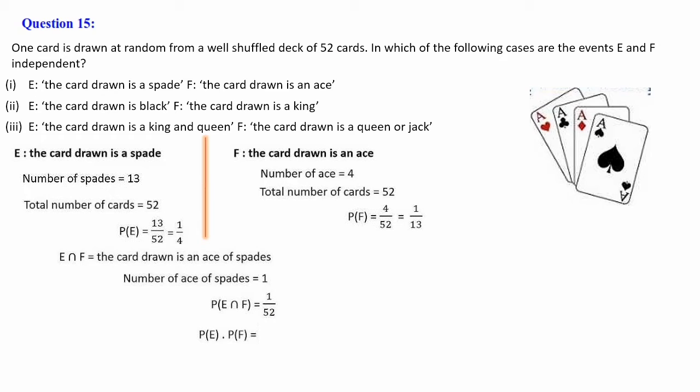Then you have to check P of E into P of F. Here P of E is 1 by 4 and P of F is 1 by 13. So 1 by 4 into 1 by 13, when we multiply, 1 into 1 is 1, 4 into 13 is 52. So P of E into P of F and P of E intersection F are both the same. So P of E intersection F is equal to P of E into P of F. Therefore, E and F are independent events.